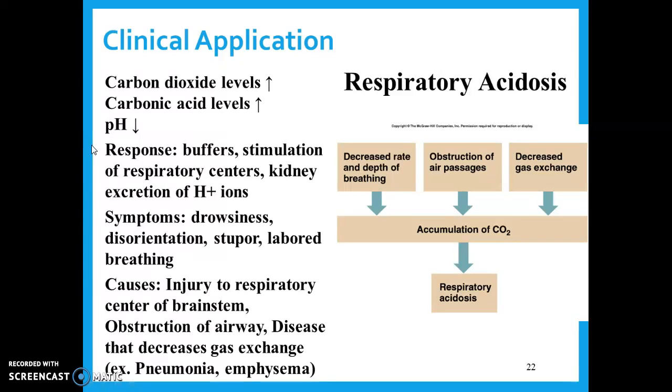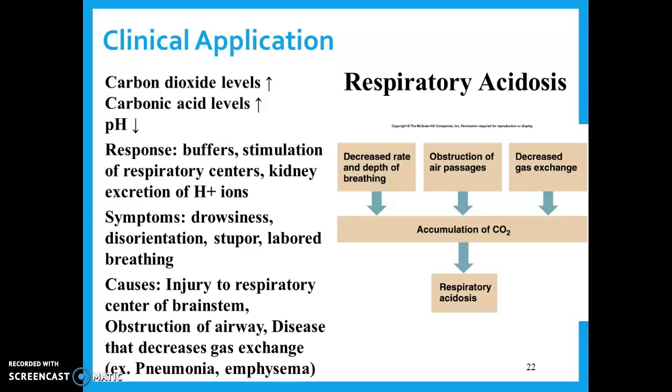Our responses to that, these are all the things that we mentioned earlier. We've got chemical buffers that are going to bump the pH back up to where it should be. We're going to stimulate our respiratory center, so we're going to start breathing faster and deeper. And then lastly, kidney excretion of hydrogen ions. So our kidneys are going to dump out those hydrogen ions. So that's what we do to try to fix it. Symptoms, like we said earlier, are drowsiness, disorientation, stupor, so brain function is not working properly, and labored breathing. Remember, we're trying to breathe faster to get this carbon dioxide out, so you're going to be breathing really deep and really fast. There are a couple causes for this.